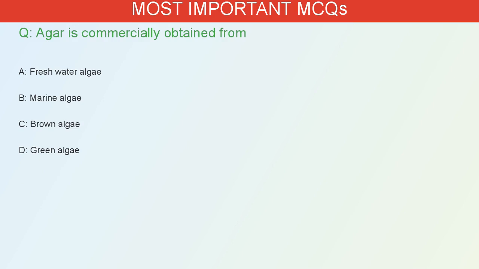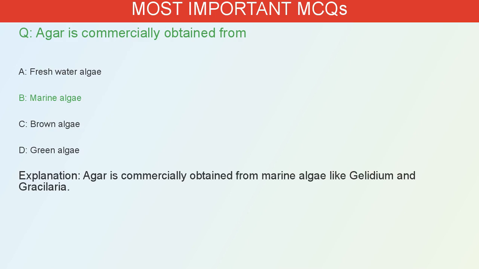Agar is commercially obtained from A. Freshwater algae. B. Marine algae. C. Brown algae. D. Green algae. The correct answer is B. Agar is commercially obtained from marine algae like Gelidium and Gracilaria.